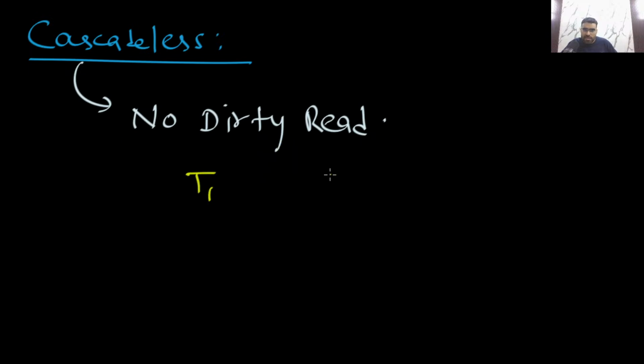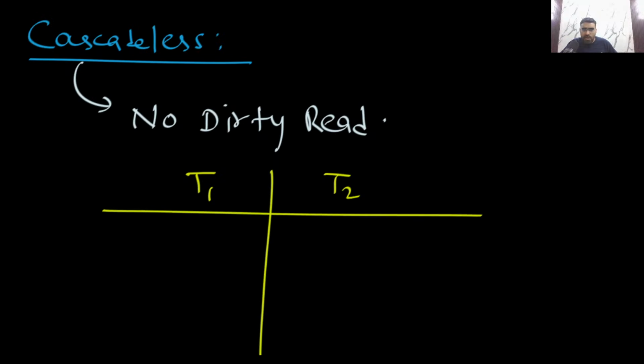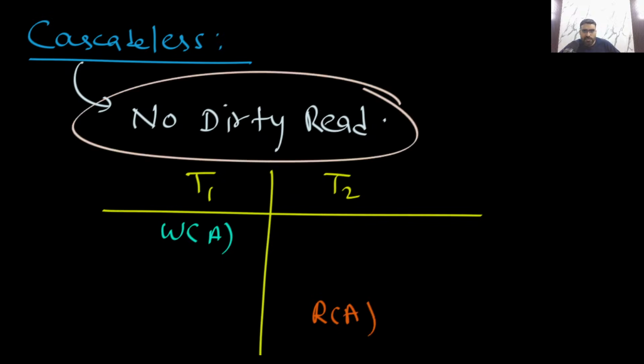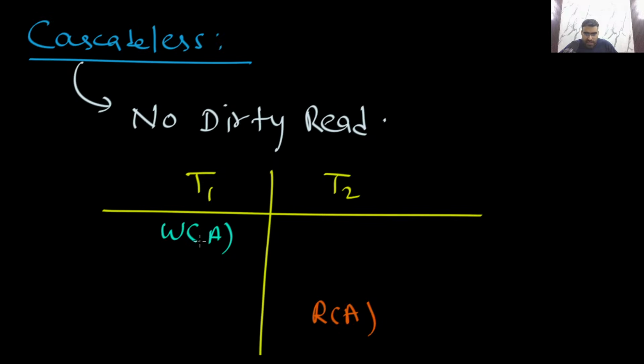Let's say this is T1, this is T2. Let's assume T1 is writing some item A, and T2 wants to read the item A. Then remember, cascade-less means that there should be no dirty read. You should not have any dirty read. T1 is writing item A, T2 wants to read item A. Then what should happen?